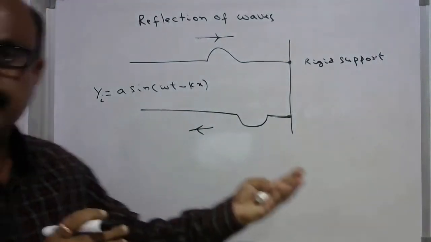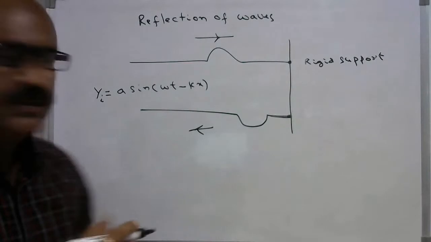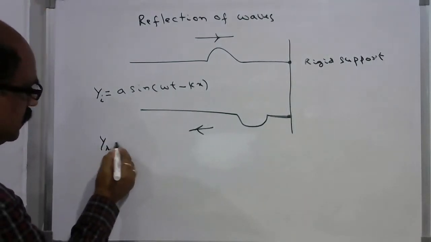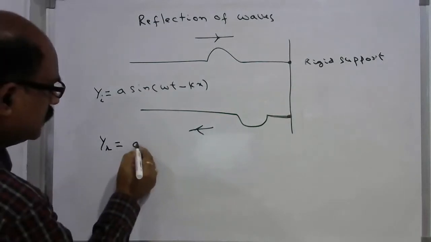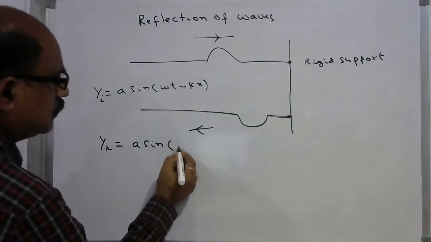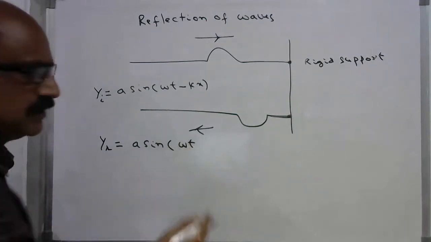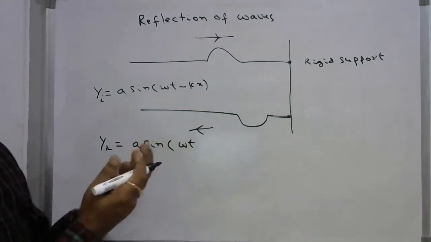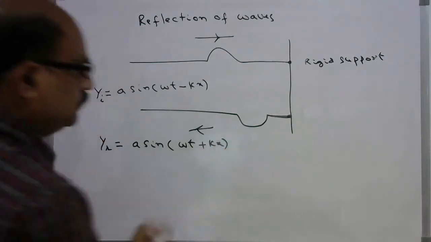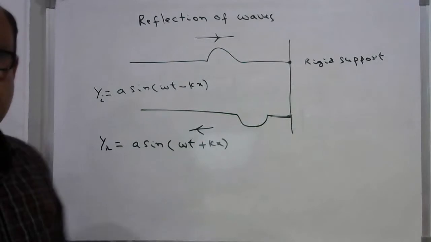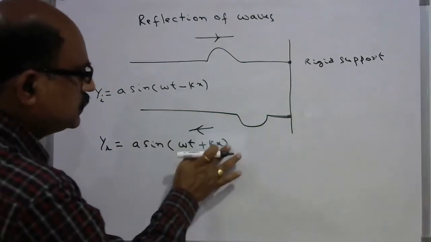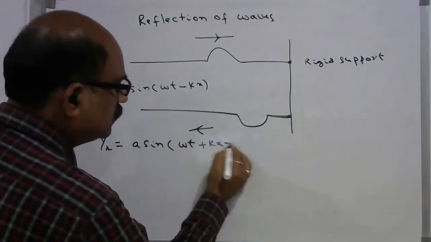So immediately it reflects back. Let us consider the reflected wave has a sine omega t. Because it is along the negative x-axis, we have to write kx plus, and it suffers a phase angle of pi. That is why we have to write pi here.